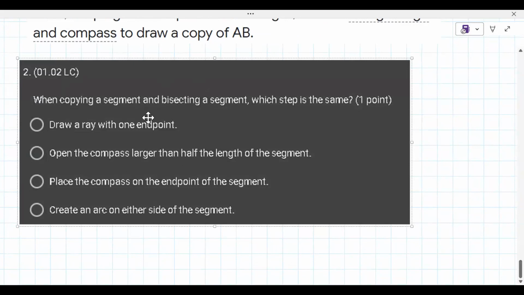I don't know if you've ever cooked or baked, but there's the cake recipe and the pie recipe and the bread recipe, and they're saying there's something that's the same about them. So when copying a segment and bisecting a segment, which step is the same? Let me show you how you copy a segment. I guess I should do that.